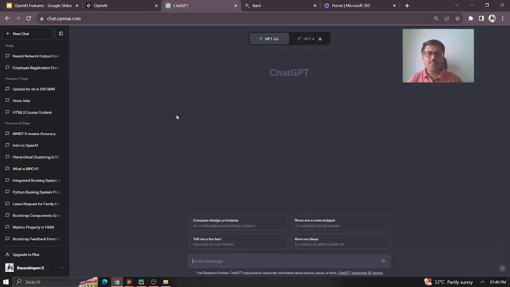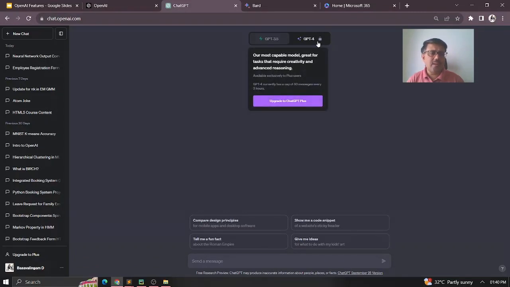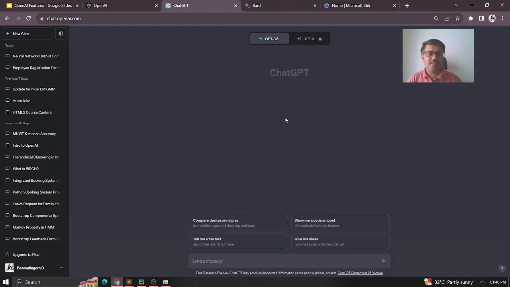So when I click here, ChatGPT opens up a new session for me. Here you can see there are two versions of ChatGPT available. One is ChatGPT 3.5, which is of course the free version, and GPT-4, which you need to pay for so that you'll be able to use the advanced features. For the sake of today's session, I'll be explaining only the basic things, so you can continue with the free version itself. So I'm just going with GPT 3.5 itself.